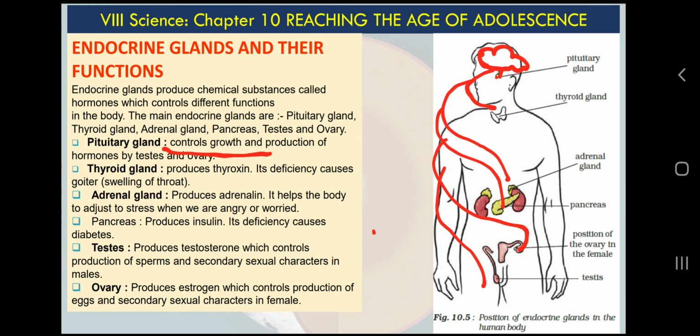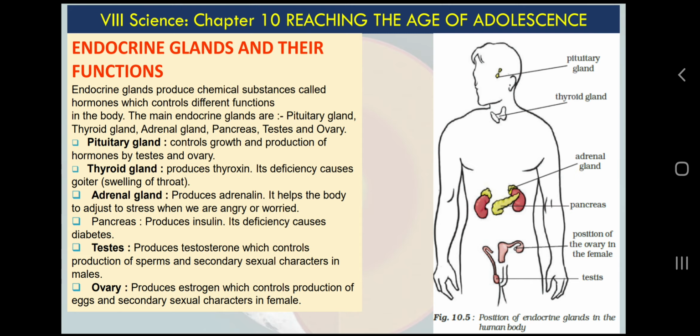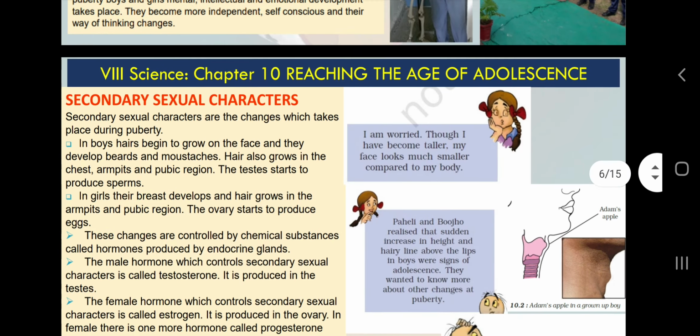So all glands, for example, the thyroid gland secretes thyroxine hormone, the adrenal gland secretes adrenal hormone, the pancreas secretes insulin, the ovaries secrete estrogen and progesterone, and the testes secrete testosterone. All these secretions are controlled by the pituitary gland. That is why it is also called a master gland. This is the thing I wanted to discuss here.